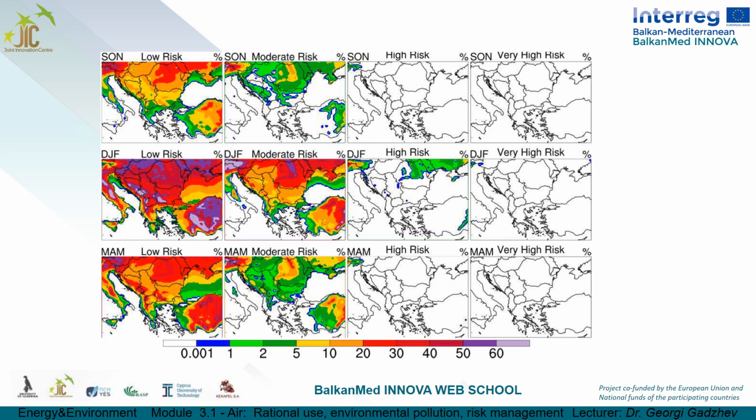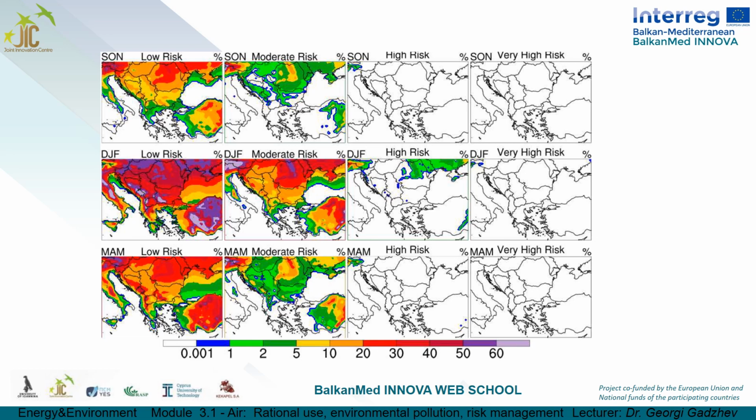The percentage with moderate risk conditions in Italy is from 1 to 20 in the middle parts, to above 60% in the Alps. The winter high risk is between 1 to 5% in the most northern parts, and up to 30% in the Alps. The distribution of the low risk percentages in the spring is similar to that in the autumn.